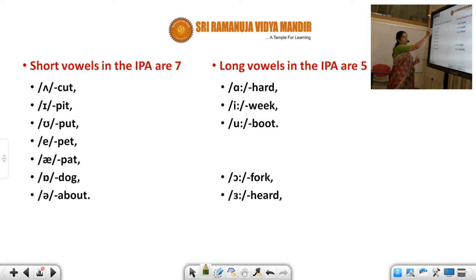You can see short vowels are 7. Long vowels are 5. Though there are 12 students, don't think short vowels are 6 and long vowels are 6. No. Short vowels are 7, long vowels are 5 only. We'll see why. I made it as per our native language, Telugu, just to make it better for understanding and memorizing.